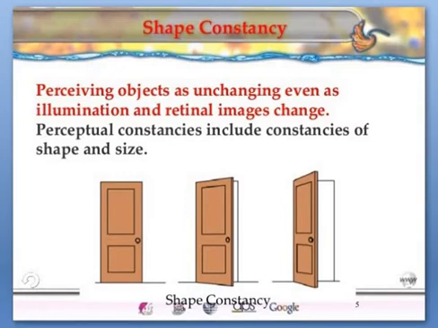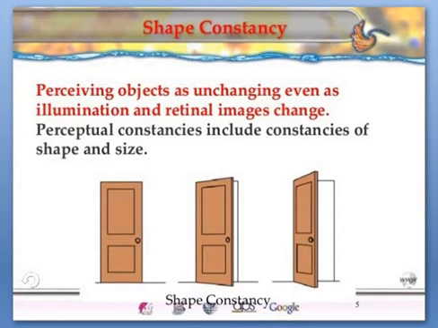In shape constancy, in our perception, the shapes of familiar objects remain unchanged despite changes in the pattern of retinal image resulting from differences in their orientation. For example, a dinner plate looks the same shape whether the image that it casts on the retina is a circle or an ellipse or roughly a short line, if the plate is viewed from the edge. It is also called form constancy.